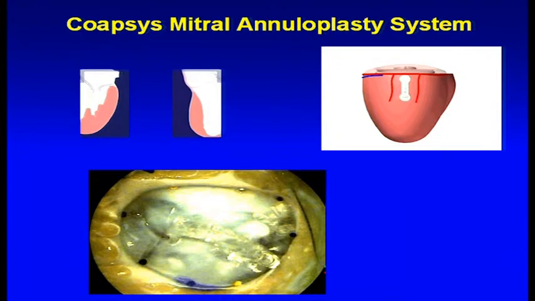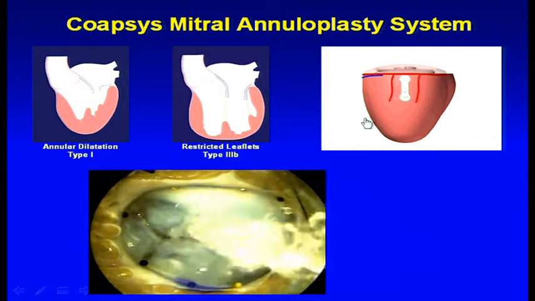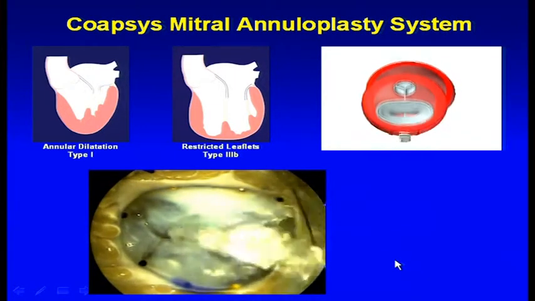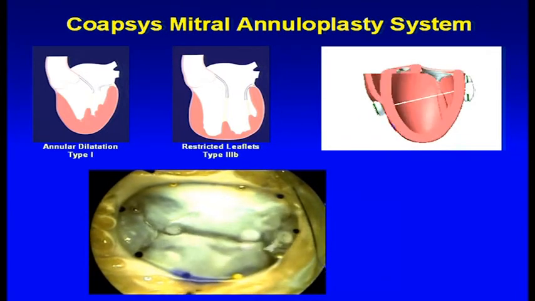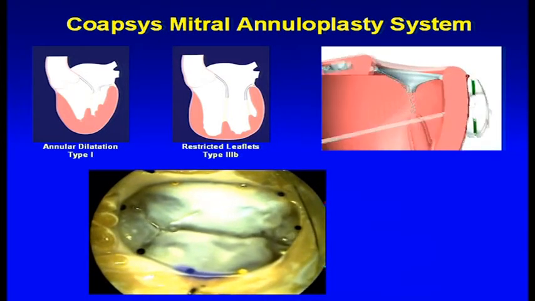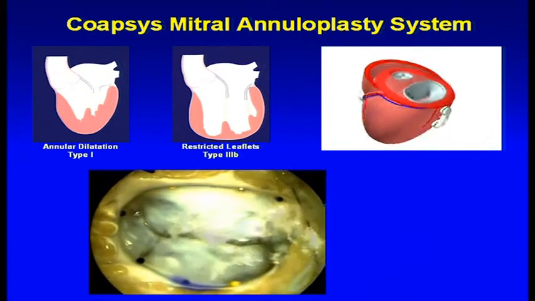Dr. Kaslia will be remembering, this is a study which we started in Escorts Heart Institute. There was a device called the Coapsys device, and this is a very interesting device. It's like an old telephone receiver with a long cord. You keep pulling the cord, and you keep narrowing the leakage area.